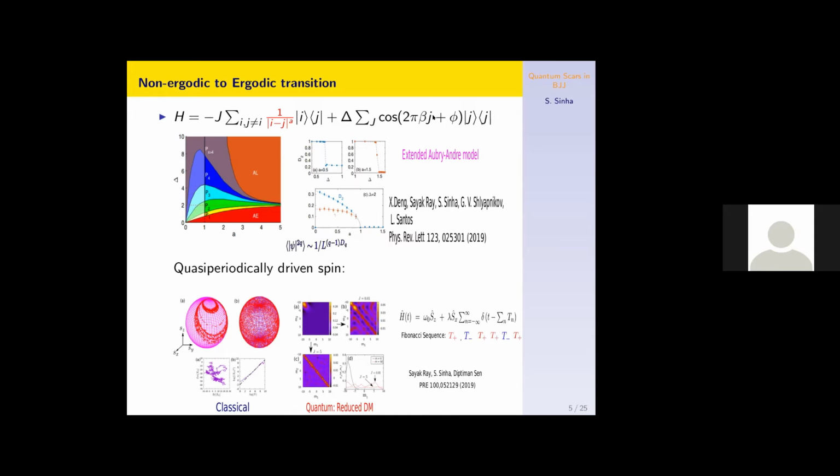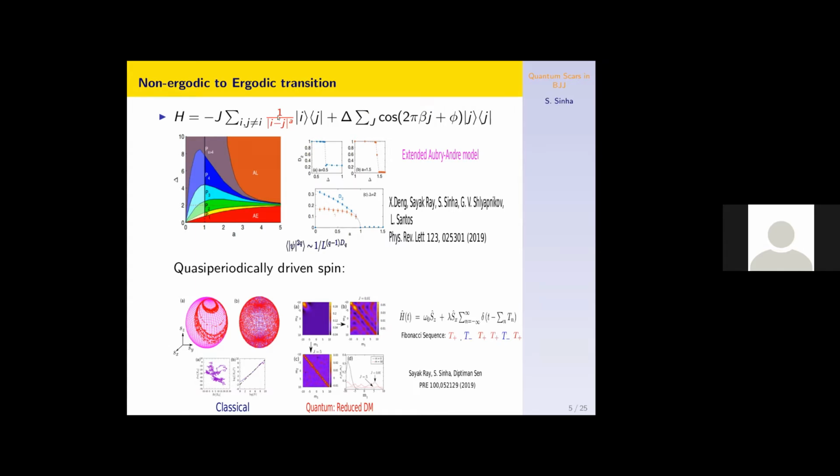And even many body localized states, even the localization of light, etc., have been realized by creating this quasi-periodic lattice. So this is very common in recent years.